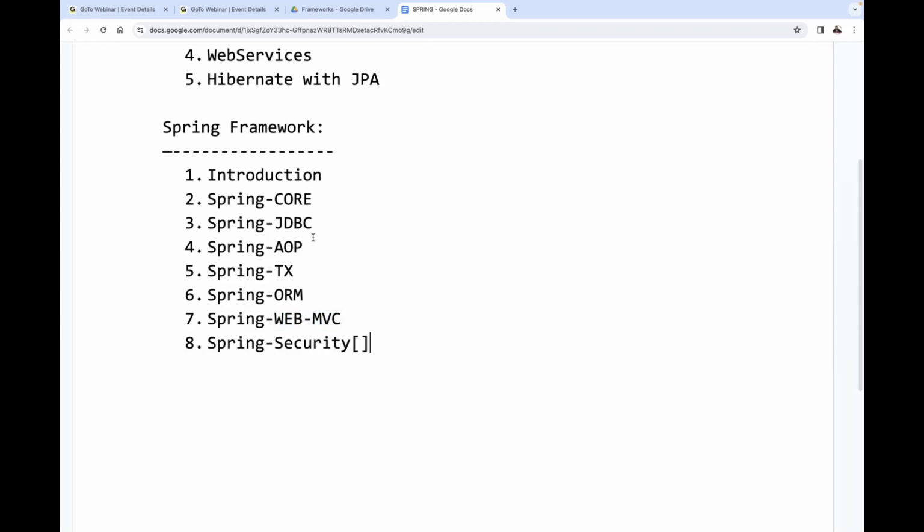Spring security, we can make it optional here. Why? Because the security module in Spring is available, but it is almost all outdated. But the same type of security is provided in Spring Boot, which is very good. We are going to understand that effectively instead of understanding the total security module in our Spring framework. It's a time-based process now, but make it optional. If time is available, I'll discuss it. Otherwise, I'll discuss the entire security concepts inside Spring Boot. No need to worry about it.